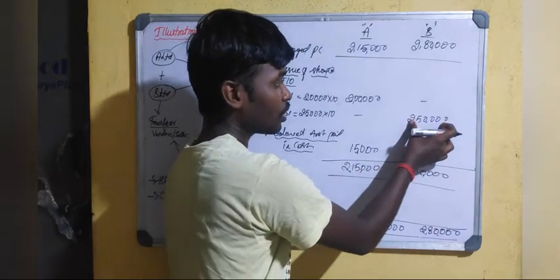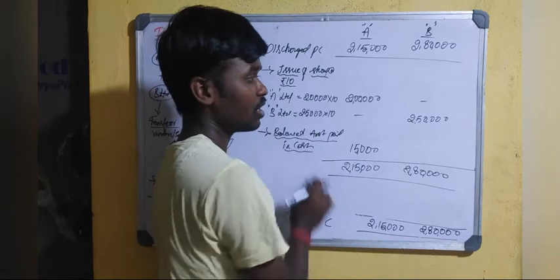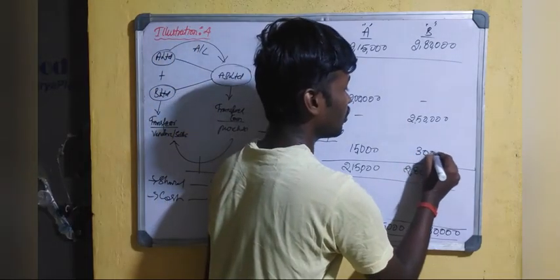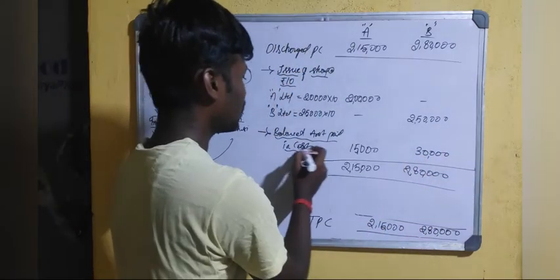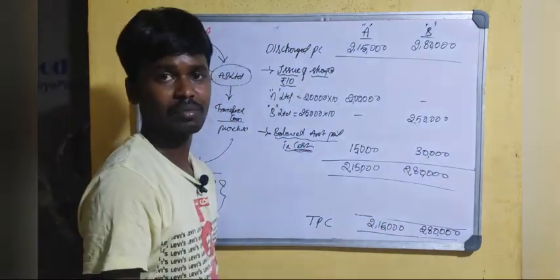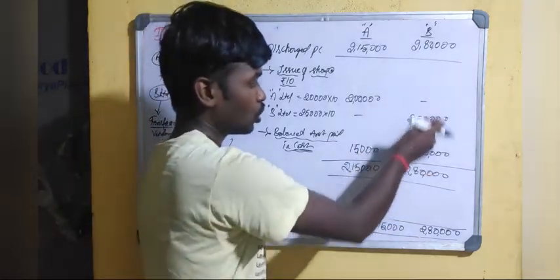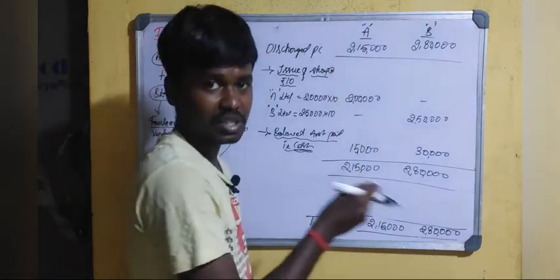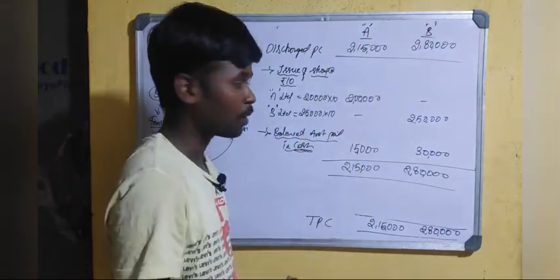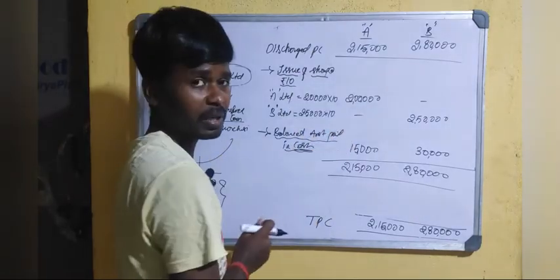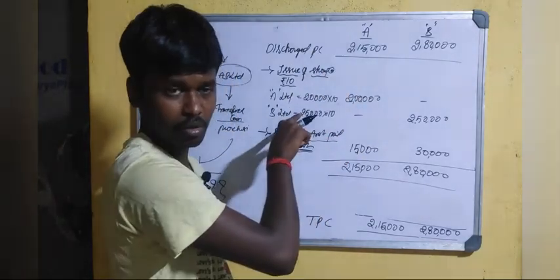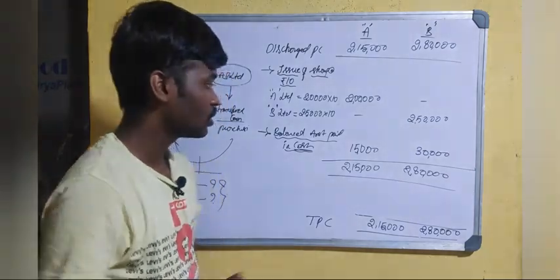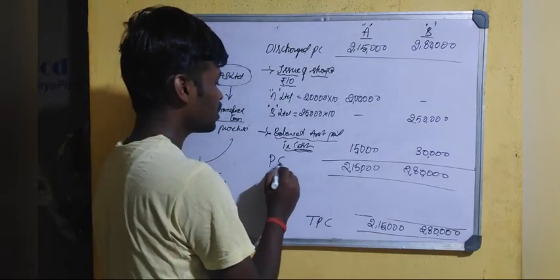So 2,50,000 will be issued in the form of equity shares. Then the remaining balance of 30,000 will be paid in cash by the transferee company. Now, 2,50,000 is given in equity shares and the other 30,000 is settled in cash. That is to B company. So similarly for A company shareholders, 2 lakhs is given in equity shares and 15,000 is issued in cash. So this is the purchase consideration.